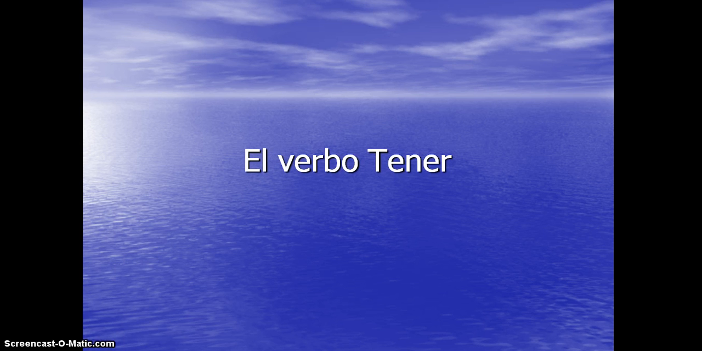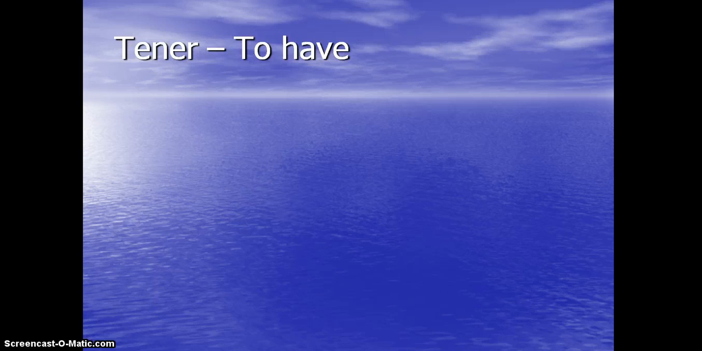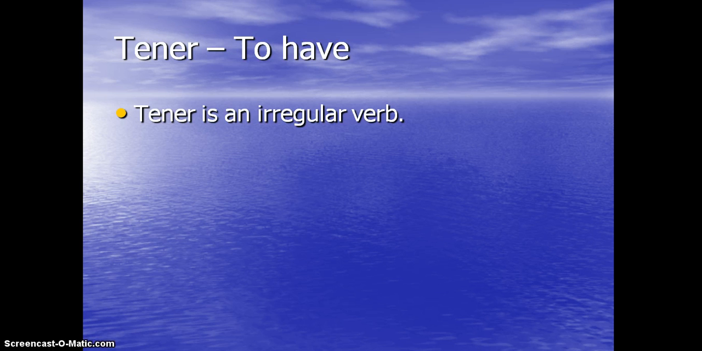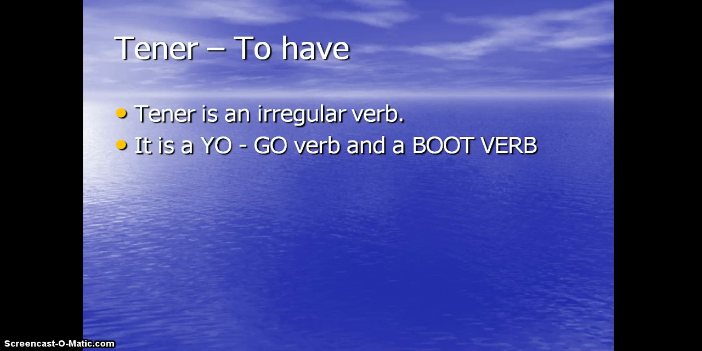The very first thing I want to talk about is this. It's tener. Tener means to have. Now, I'm going to tell you this: tener is an irregular verb. When we get into our AR verbs, it's going to be a little bit more regular. There's a pattern. Tener does not follow any patterns. This will make sense later on. The second thing is that tener is a yo-go verb, and a boot verb as well. That doesn't make sense right now, but a little bit later on, it will totally make sense.